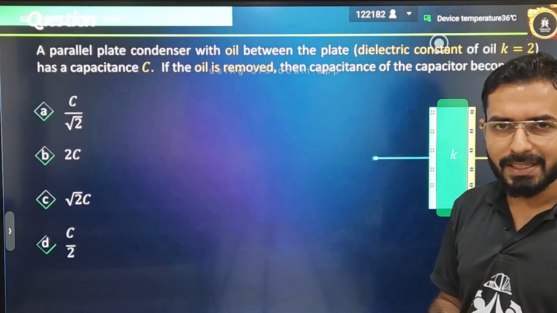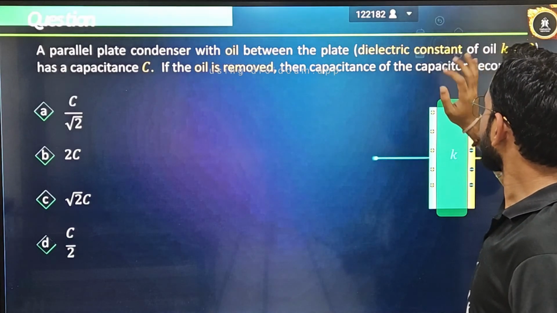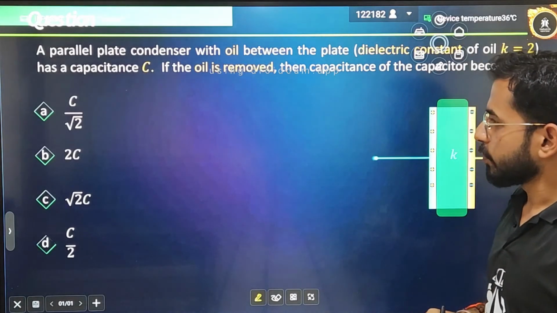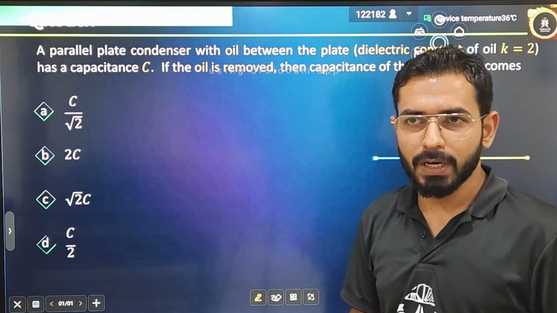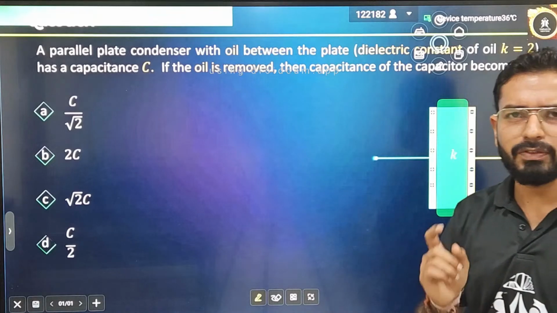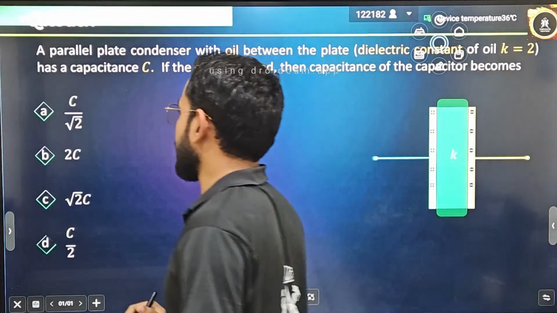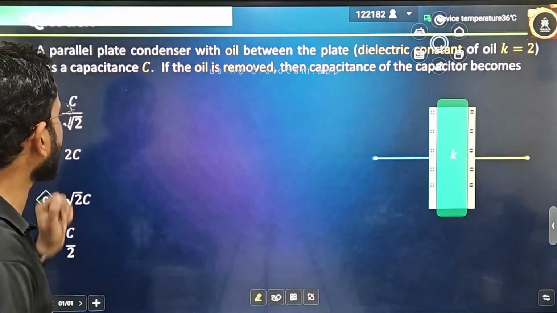But before those two cases, let's first solve this basic question for better understanding of what we have studied till now. We are taking some basic examples so that you can understand how to apply the formulas. Tell me students how you will do. Firstly, what is the first step we always do? We read the question step by step and write all the things that are given in the question at a single place. That is the method that we always follow.